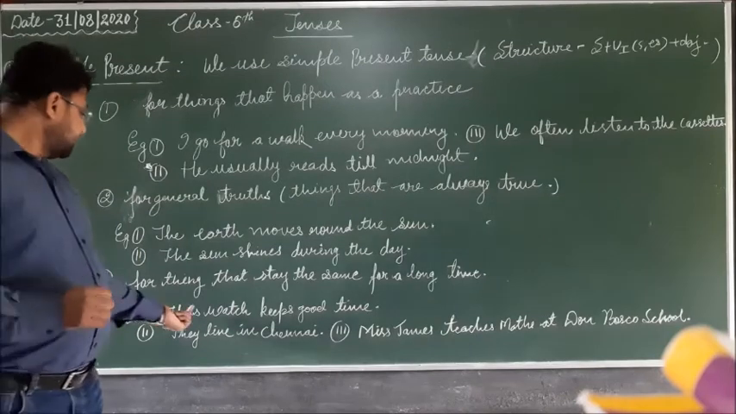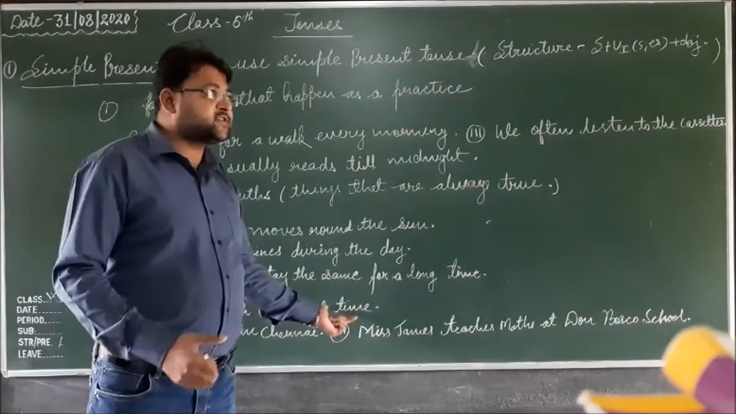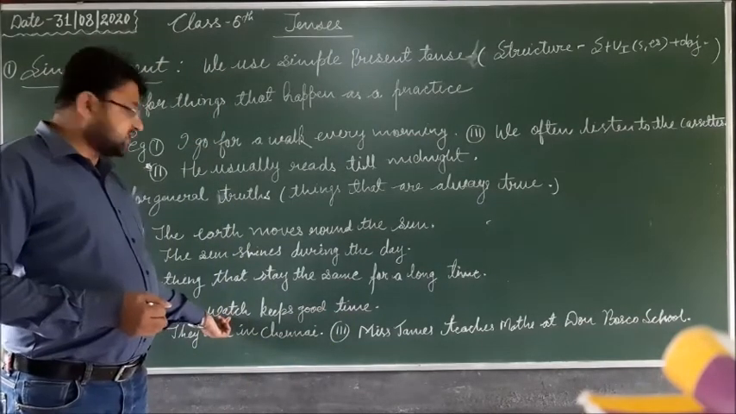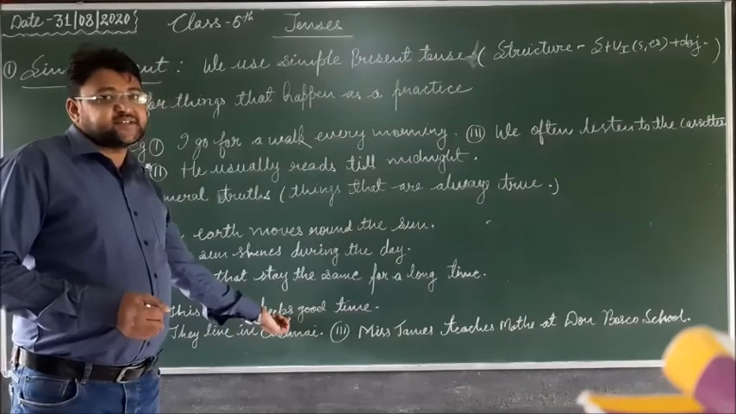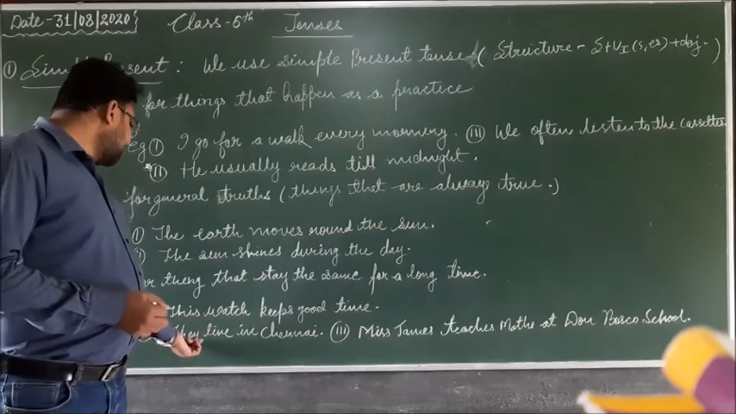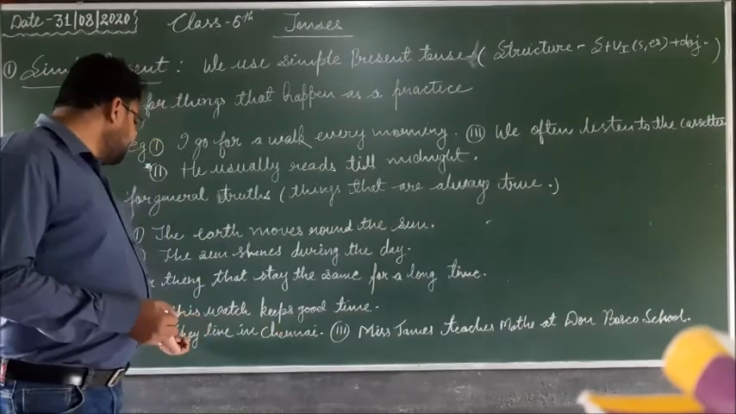So you can see the example. This watch keeps good time. So this watch is the singular subject, and keep is the verb, and s is applied because the subject is singular. And then in the second sentence, they live in Chennai.